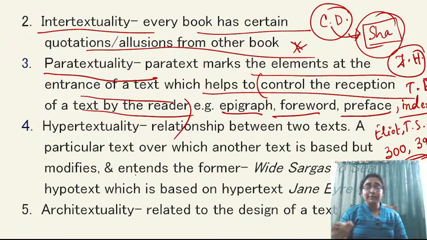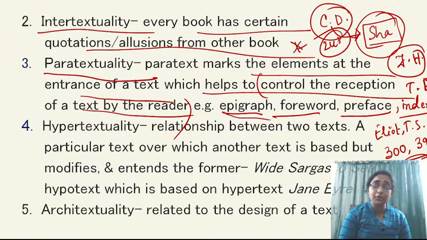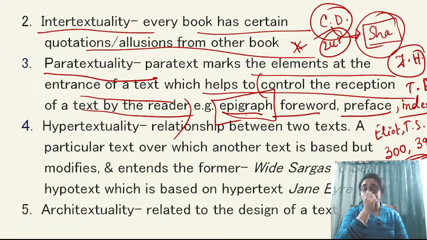Now you can't remember on which page preface to Lyrical Ballads was given. So then the index will help you. Go to the index section and you will find that yes, preface to Lyrical Ballads is on, suppose, page 245. So you directly go to 245 and read the entry on preface to Lyrical Ballads. So that is index. Index is also a kind of paratext. And also epigraph, foreword, preface. Yes, these also control the reception of the text by the reader.